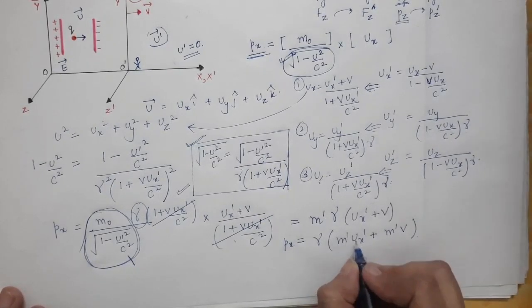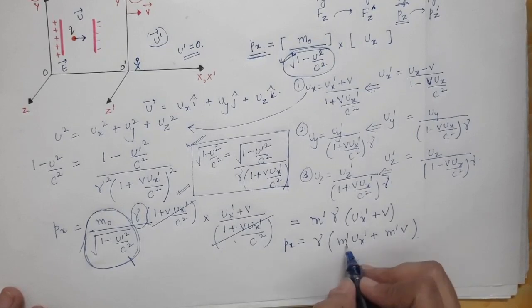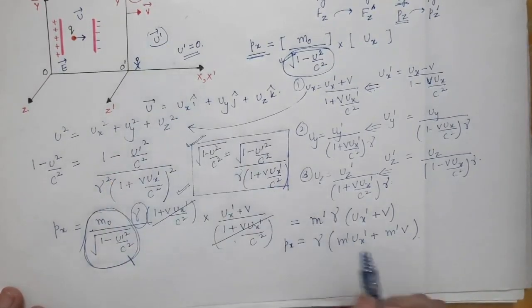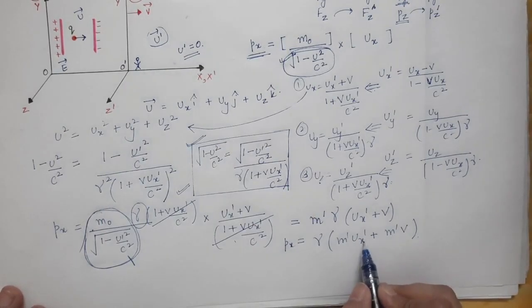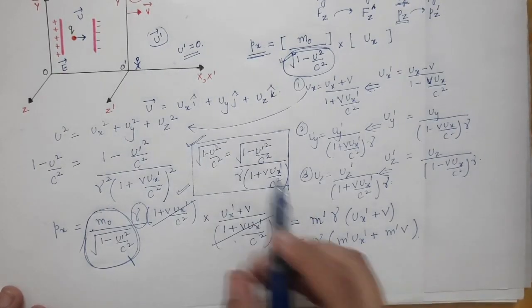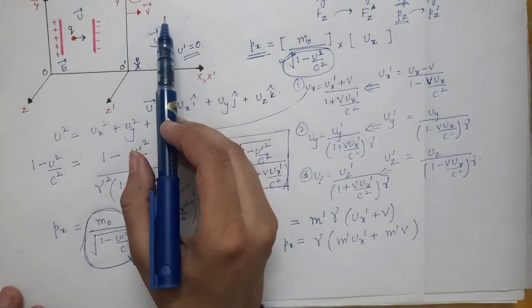Now what is this m prime ux prime? This is the mass of the particle in S prime frame, and ux prime is the x component of the velocity of the particle in the S prime frame.